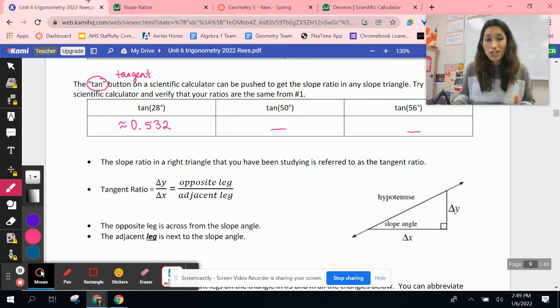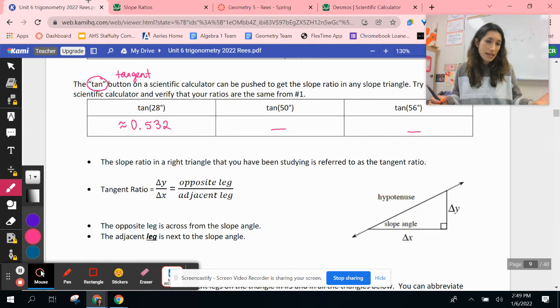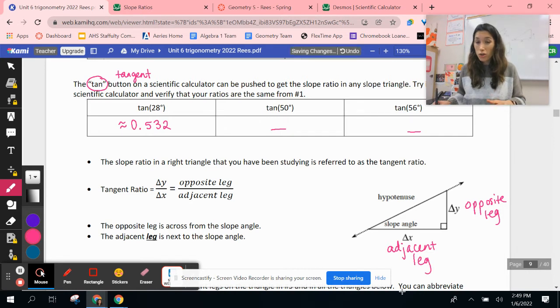And instead of calling it change in y and change in x, because we don't always have it set up as a slope triangle oriented in this fashion here, sometimes it's going to be rotated around, we are going to start calling change in y the opposite leg. So write that into your diagram here. And we are going to call the change in x the adjacent leg. Because remember, this is a right triangle. In a right triangle, we have two legs. The legs come together and they form that right angle. They form an L. You can almost see it. And then our hypotenuse is directly across from that right angle.